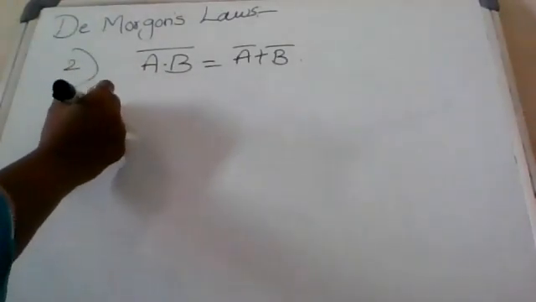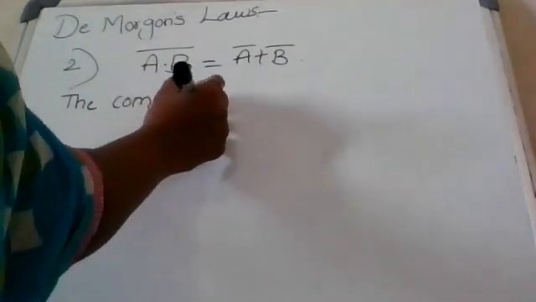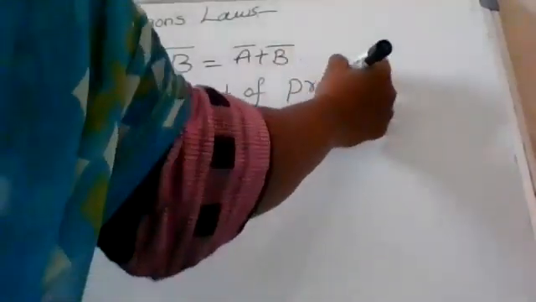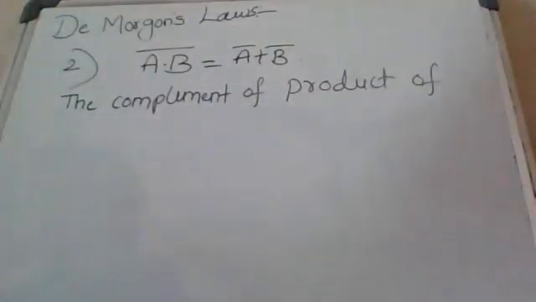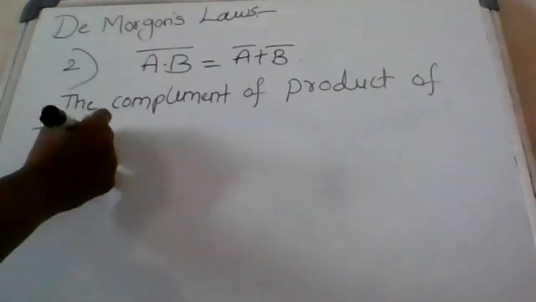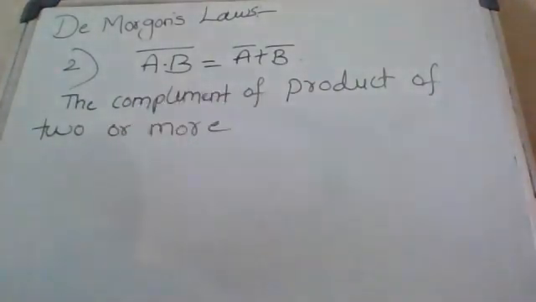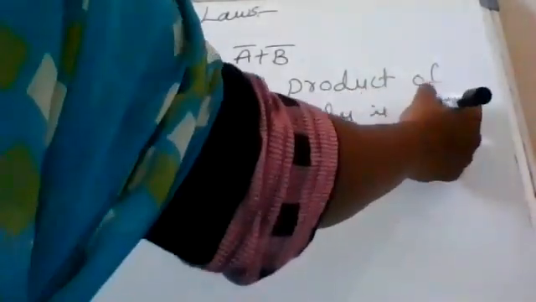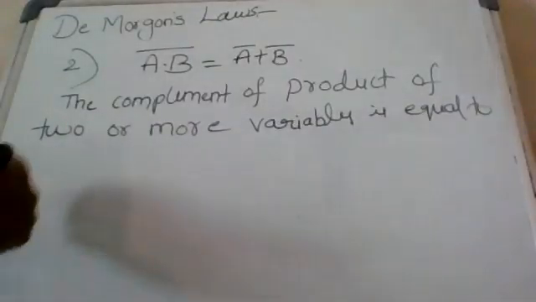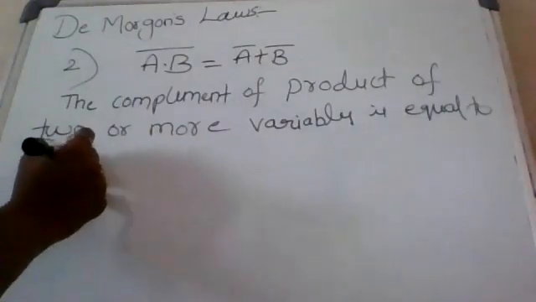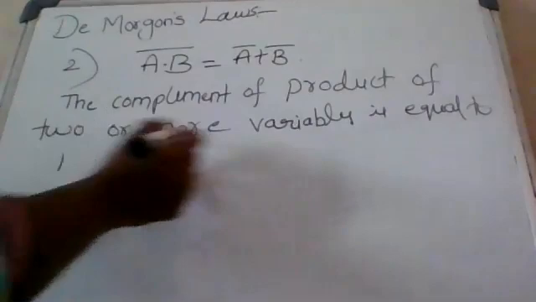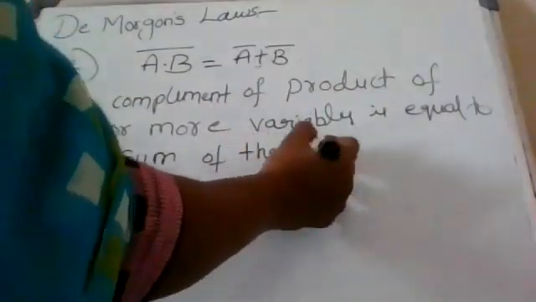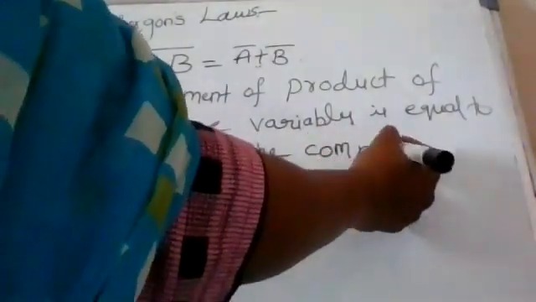The complement of the product of two or more variables is equal to the sum of the complements of the variables.